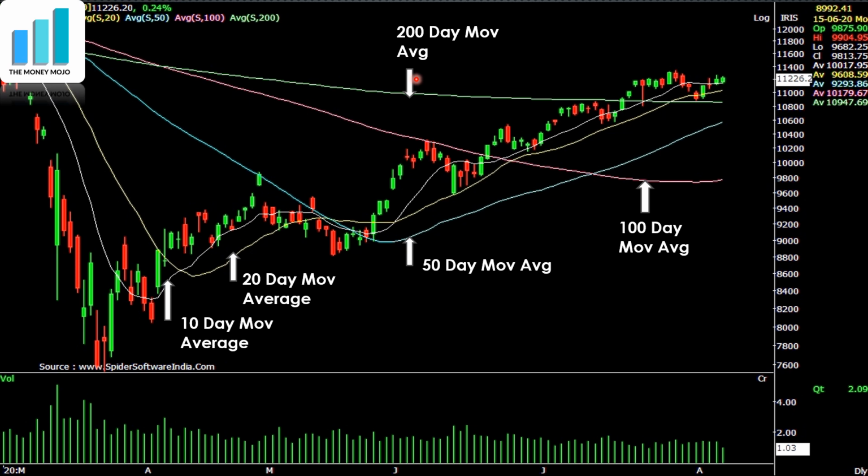Now what, however, we need to understand is that it's not sufficient to just say that today, for example, here the Nifty, this is Nifty, and it has closed below all the moving averages. So it is below the 10-day, it is below the 20-day, it is obviously below the 50, 100 and 200-day moving average at this point in time. And it continues to be like that, and this is the first time it moves above the 10-day moving average. So most people will just say that it has moved above the 10-day moving average, but the implication is that it has actually traded today for the first time, it has closed above the average traded price of the last 10 days.